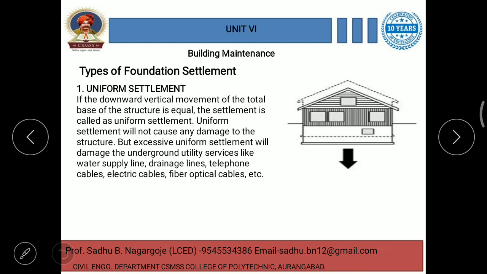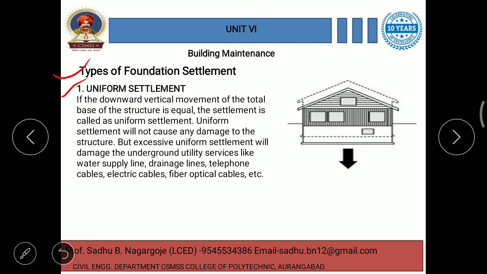Then types of foundation settlement. There are basically two types of foundation settlement. First one is uniform settlement. Uniform, as its name itself suggests: if the downward vertical movement of the total base of the structure is equal, or uniform throughout the structure base, the settlement is called uniform settlement.